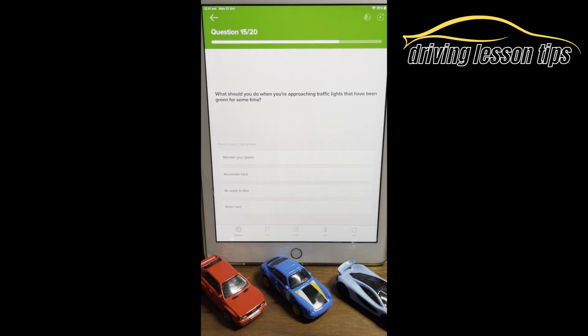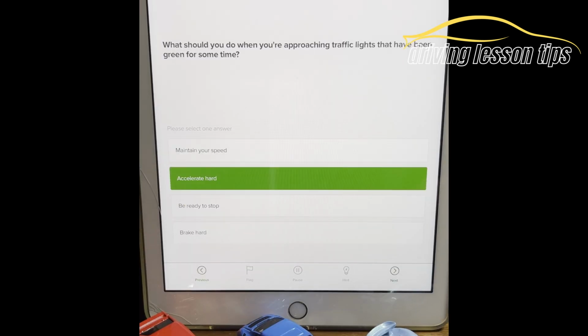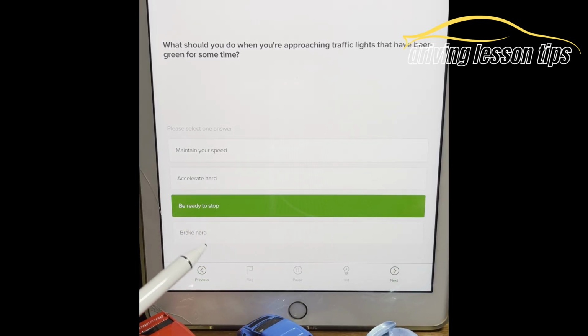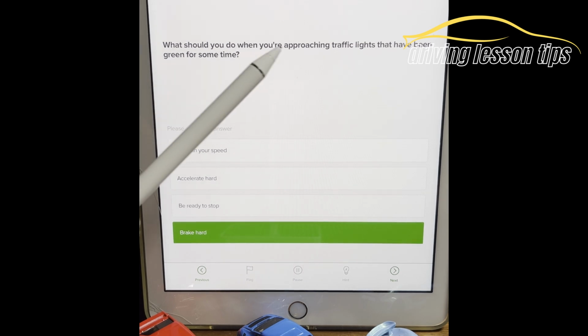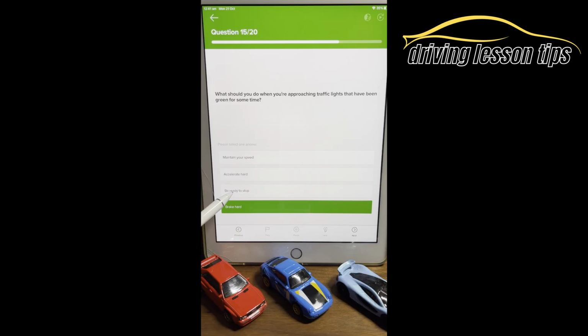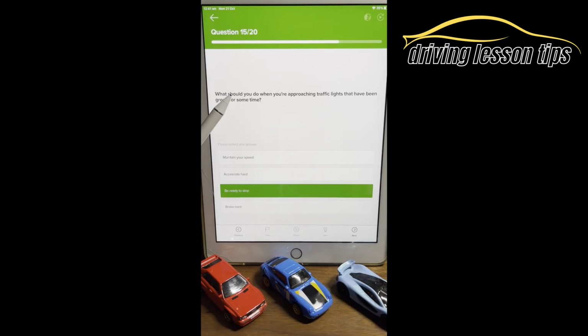Question 15. What should you do when you're approaching traffic lights that have been green for some time? Maintain your speed, accelerate hard, be ready to stop, or brake hard. What should you do when you're approaching traffic lights that have been green for some time? Be ready to stop. Those green lights might change, so you have to expect them to change as you approach them. Remember, it's telling us the clue. They've been green for some time. It says the big chance those lights are going to change soon. So if you're already planning to be ready to stop, it will work in your favor. It'll be the safest option, okay?